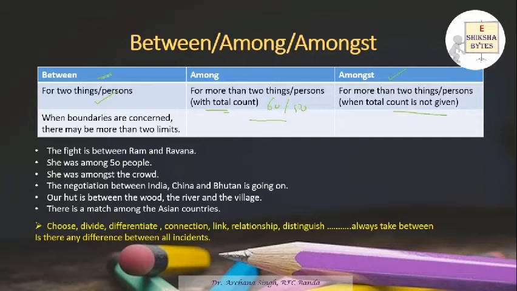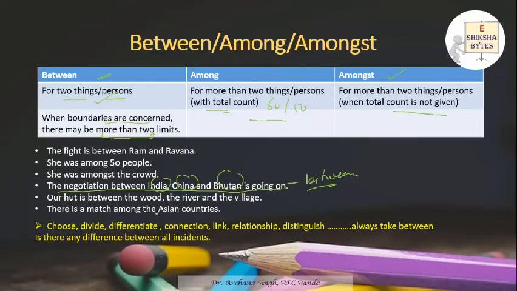But you need to understand that between is not restricted only to things and persons. When we are talking about boundaries or land areas, the limit can be more than two. See, when we talk about the negotiation between India, China and Bhutan going on, in this way between is the correct usage because we are talking about three different countries. We are mentioning them. It is correct.